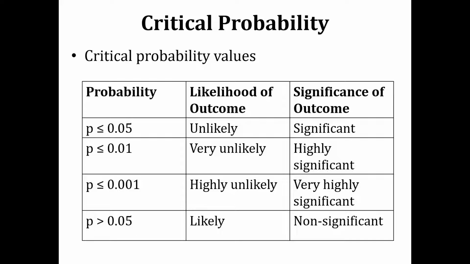So the first level is a probability of 0.05. If the probability of something is less than 0.05, then that outcome is known to be an unlikely event, right?